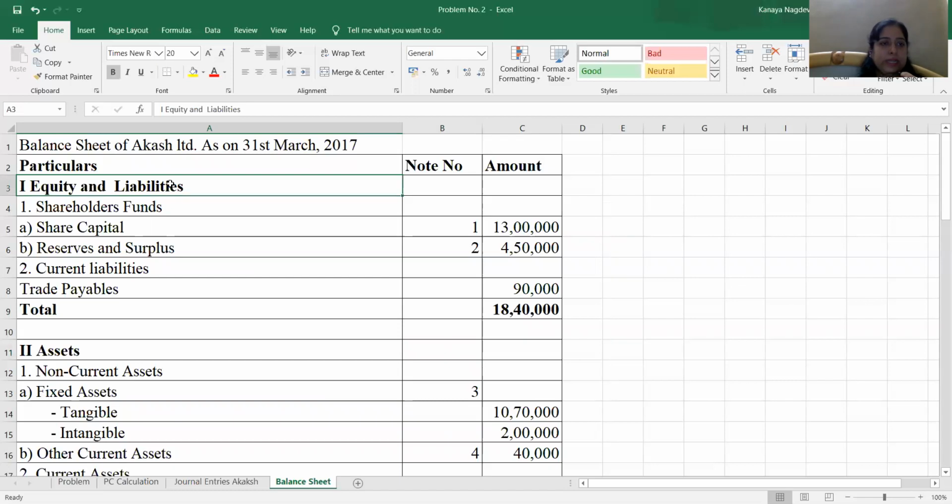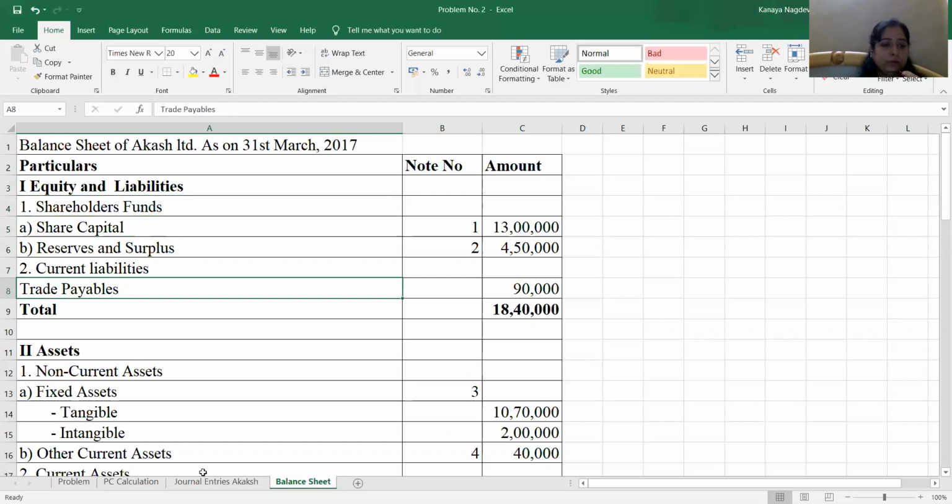First part is equity and liabilities. It is divided actually into 3 parts, but here we won't have any non-current liabilities. So we have recorded only 2. That is, number 1 is shareholders fund, that comprises of share capital and reserves and surplus. Number 2 is current liabilities. Number 2 actually is non-current liabilities, but since here in this problem there are no non-current liabilities, I have recorded only current liabilities, and that too only trade payables.